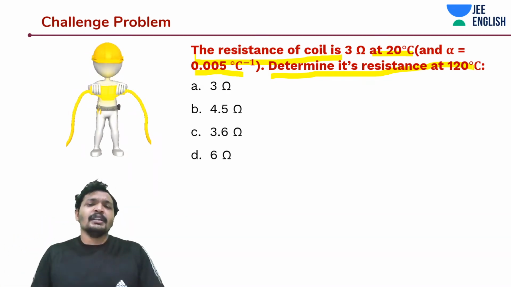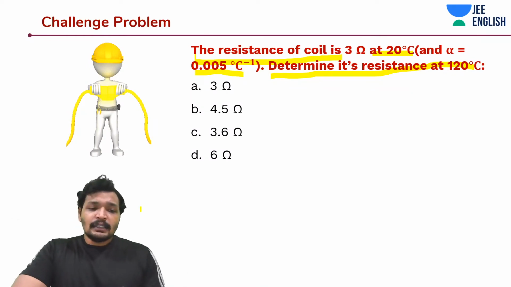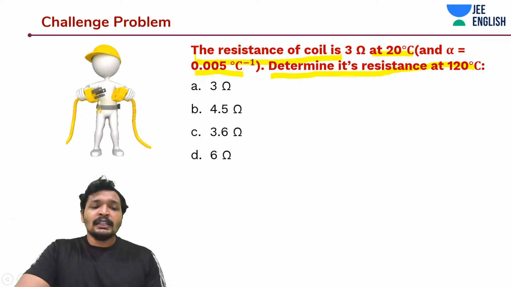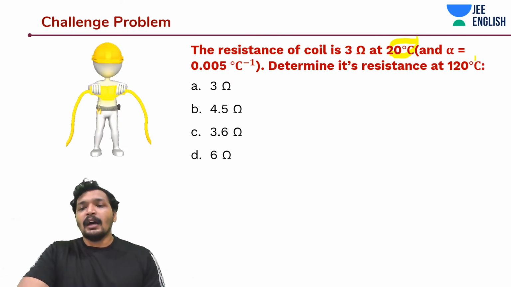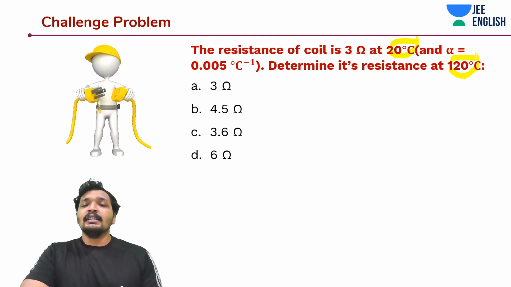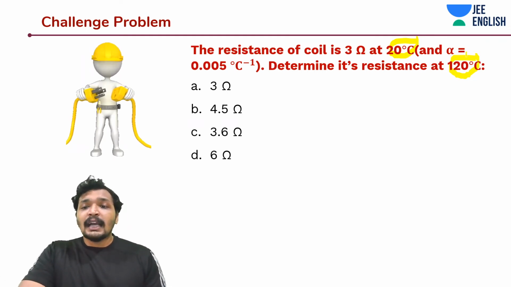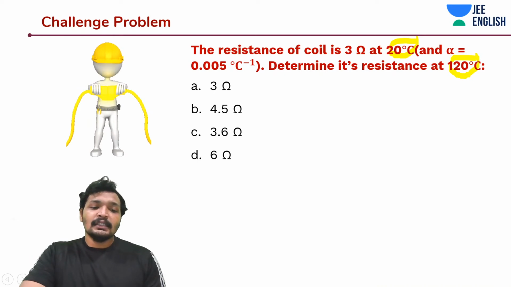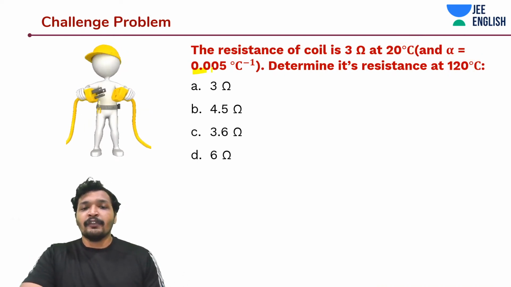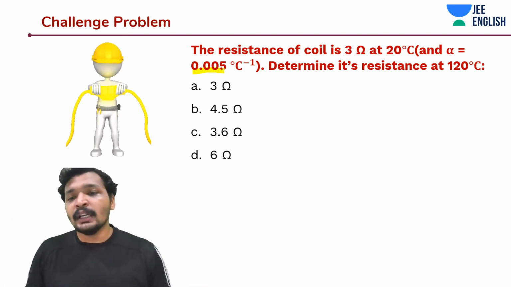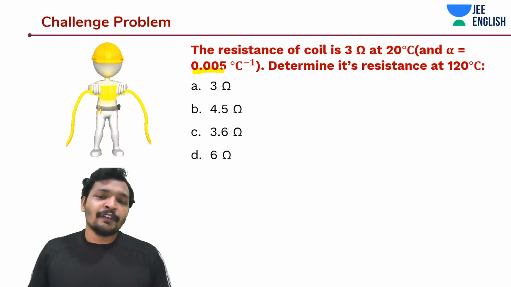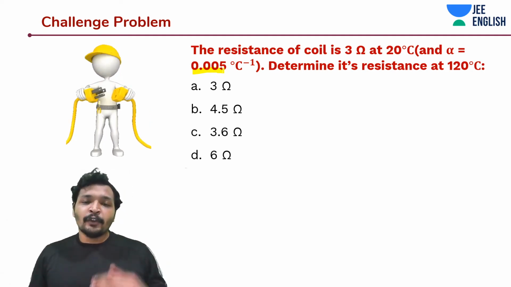Okay, let's get into the question. Initially this coil was at 20 degrees Celsius and now it is at 120 degrees Celsius. That means delta T is 100 degrees Celsius and alpha, the temperature coefficient of resistance, is 0.005. All you do is R is equal to R naught into (1 plus alpha into delta T). You have everything and you can find out the values. Guys, quickly, if you know the answer, comment.